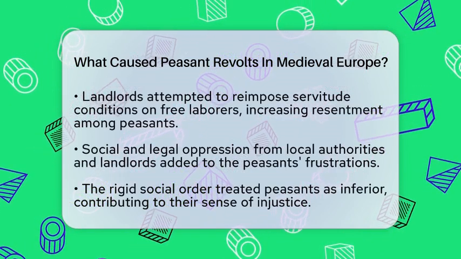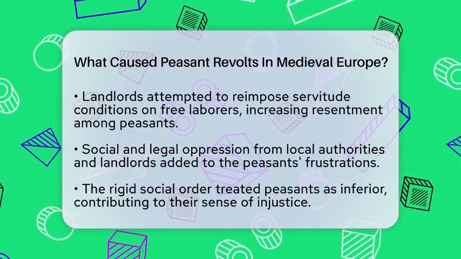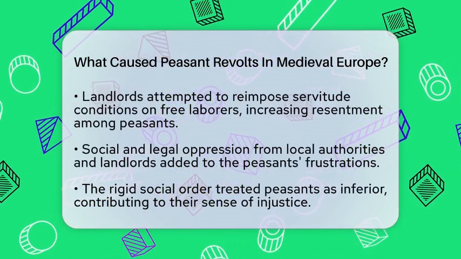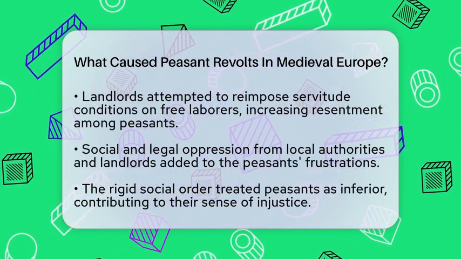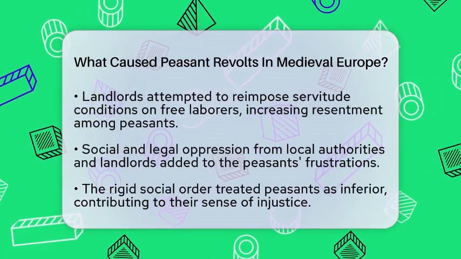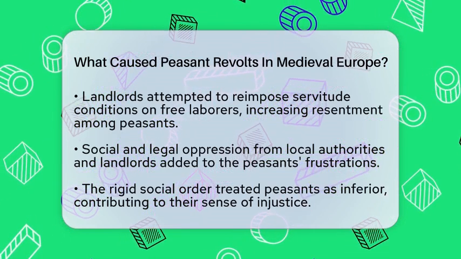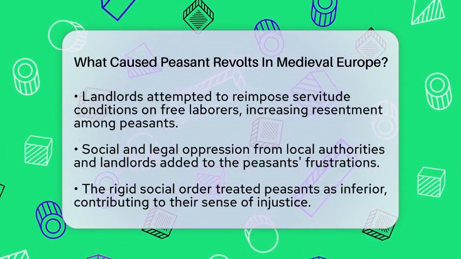Social and legal oppression also played a significant role. Peasants faced exploitation from local authorities and landlords. Attempts to increase their obligations and enforce harsh labor conditions created a sense of injustice. The rigid social order treated peasants as inferior, adding to their frustration.